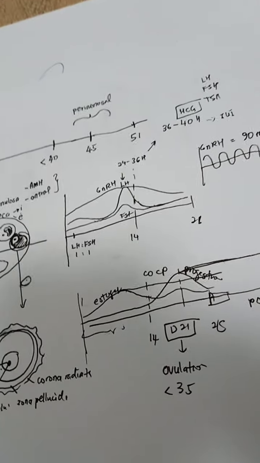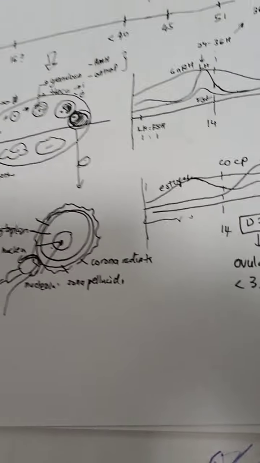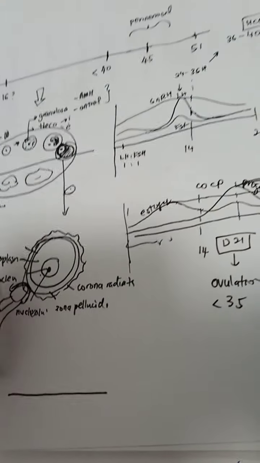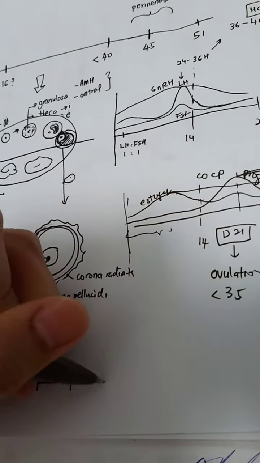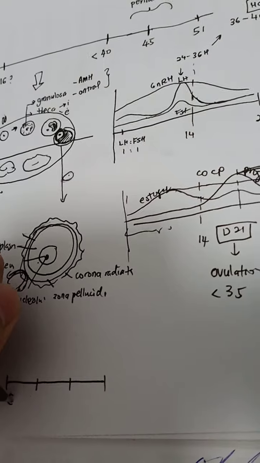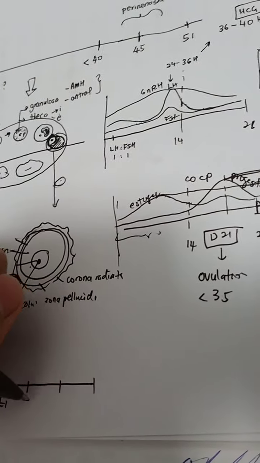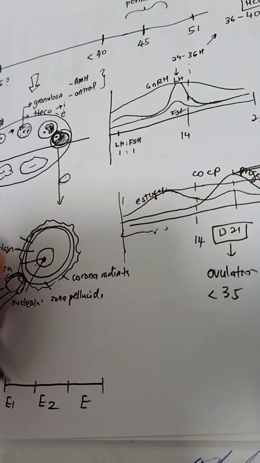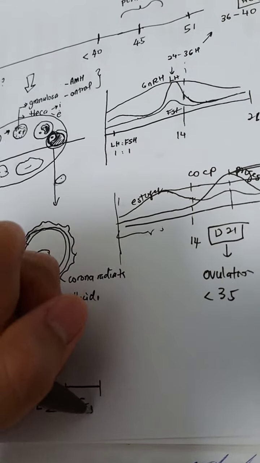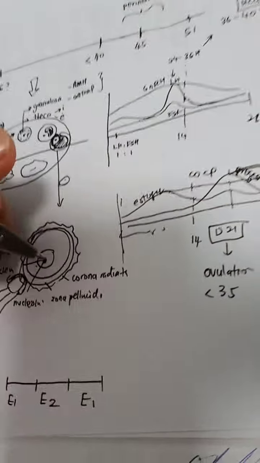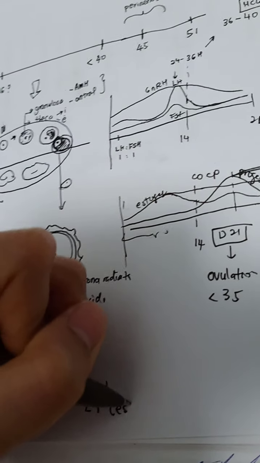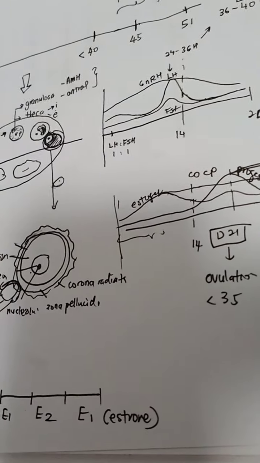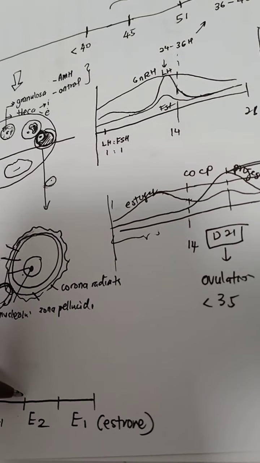So I hope that is clear. Another thing is about the estrogens. There are also MCQs that talk about the types of estrogens. We have estrone earlier, before puberty, and then during the reproductive age we have estradiol, and then during menopause, estrone is the primary estrogen.